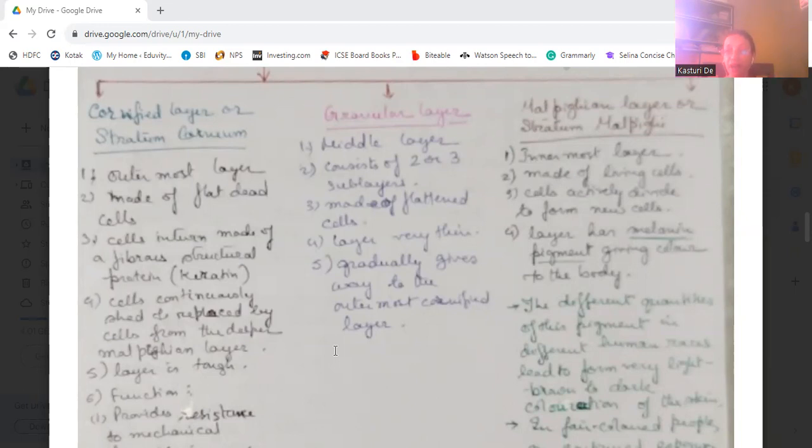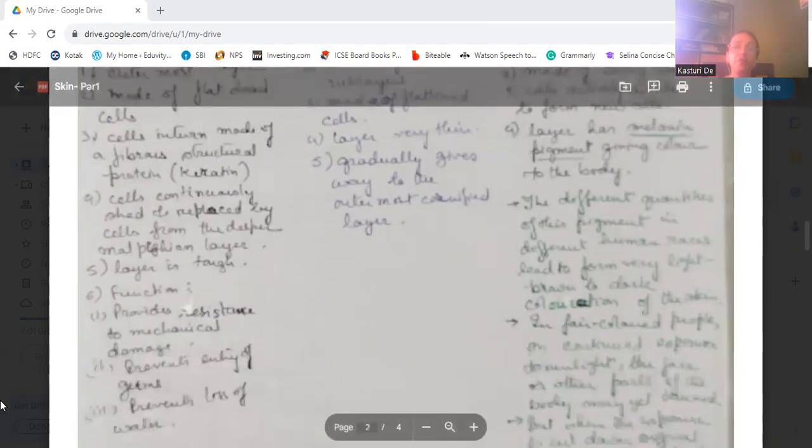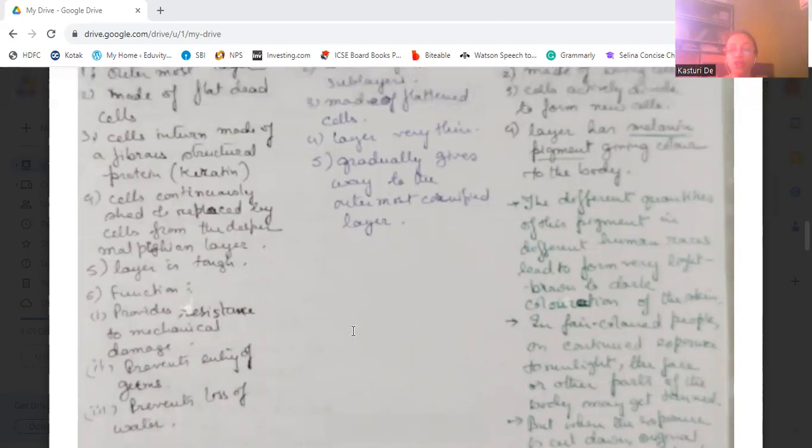These cells continuously shed, as it is the outermost layer of the epidermis. It is made up of dead cells, so it will lose its cells continuously, and they are replaced by cells from the deeper malpighian layer. This layer is tough, and its function is to provide resistance to mechanical damage, prevent entry of germs, and prevent loss of water.